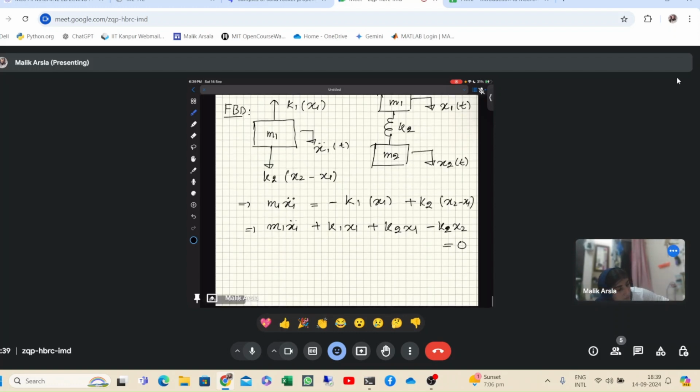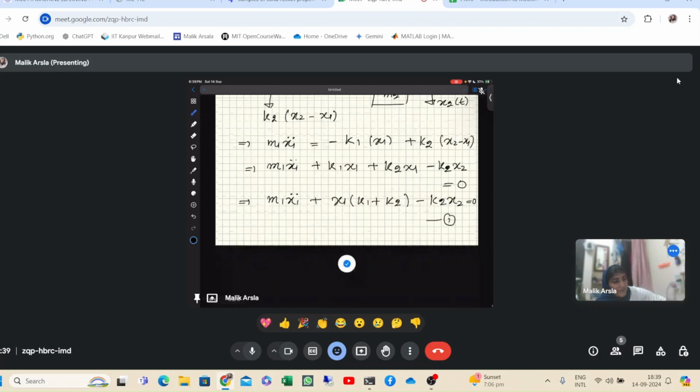Here we can simplify it to m1 x1 double dot plus x1 into k1 plus k2, minus k2 x2 equal to 0. So this is the equation for the first body.